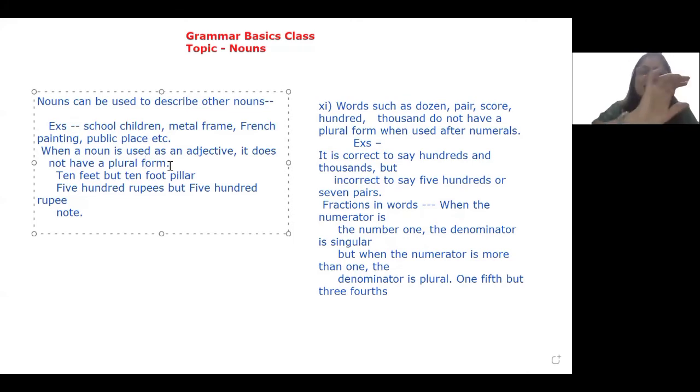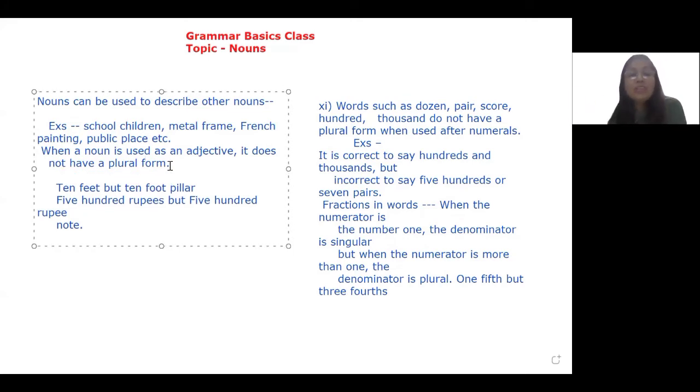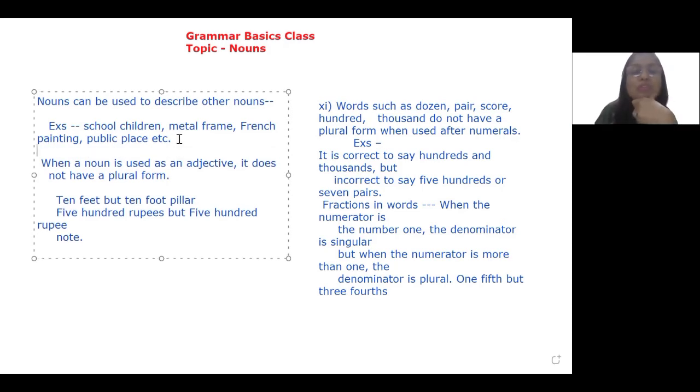Now, that is easy to understand, but what is the relevance of this as a topic? That when a noun is used as an adjective, it does not have a plural form. So I cannot say school's children. This is wrong. And this is an area where you can find errors hidden, especially when you get grammar exercises.